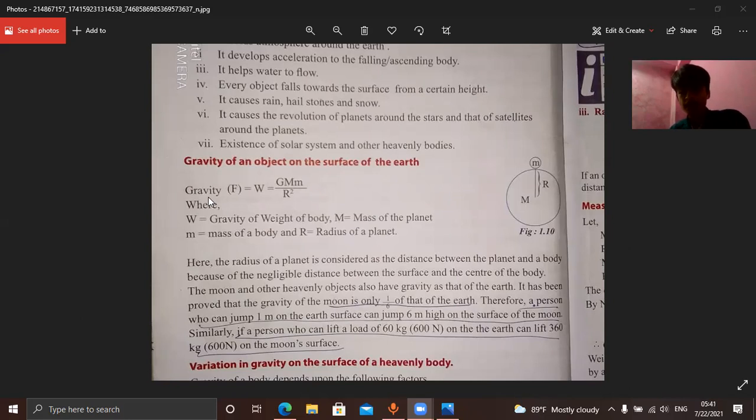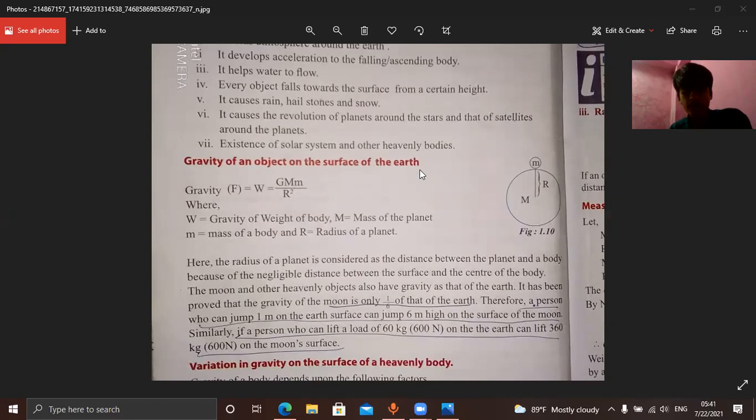Capital letter M means the mass of the planet, while small letter m is the mass of the body, and R is the radius of the planet. Now look at it, it's quite similar to Newton's universal law of gravitation. You have learned G m1 m2 upon d square, where m1 was the mass of the first body, m2 was the mass of the second body, and d was the distance between their centers.